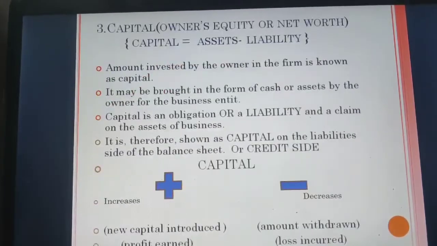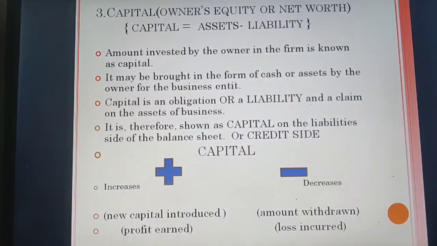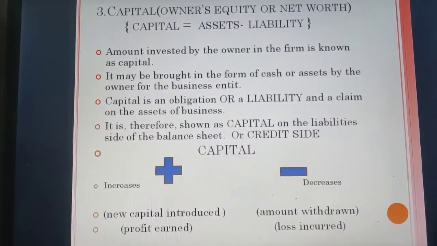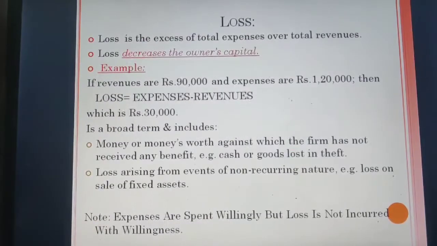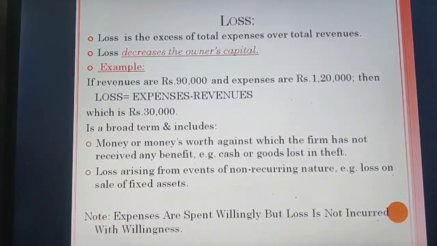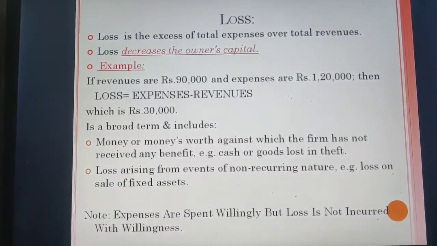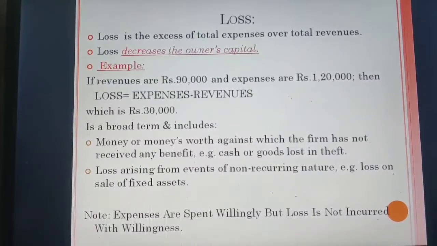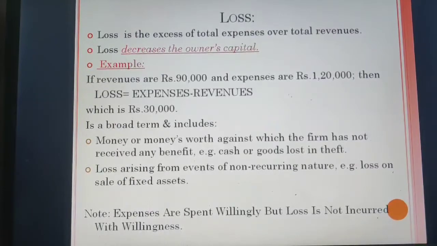If you remember, when we did capital, it is easily shown that capital gets decreased by cash amount withdrawn and whenever any loss is incurred in the case of any enterprise. Thus, loss decreases the owner's capital. Example, if revenues are rupees 90,000 and expenses are rupees 1,20,000, then loss is equal to expenses minus revenues, which comes to rupees 30,000.